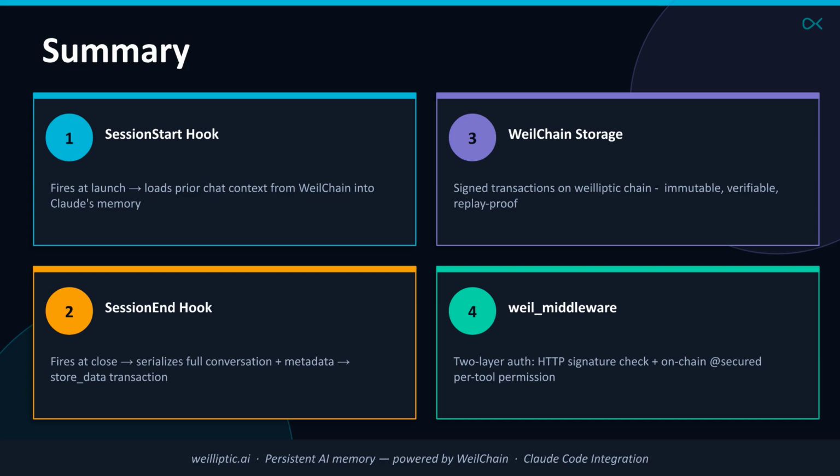In summary, the session start hook loads context at launch. The session end hook serializes and stores the conversation. WeilChain storage holds the signed, verifiable transactions. Finally, the Weil_middleware provides two-layer authentication and per-tool permission control.